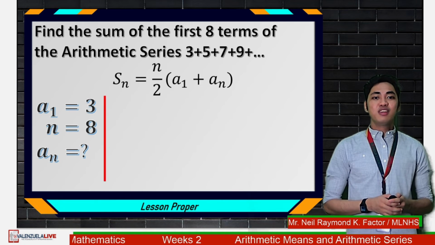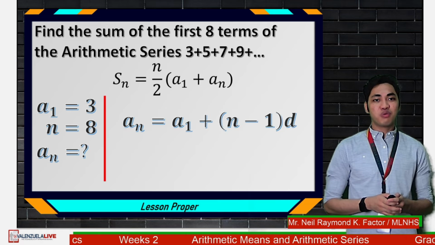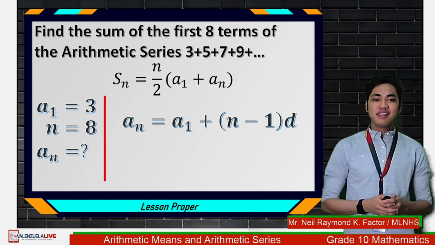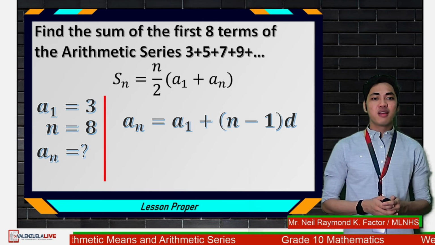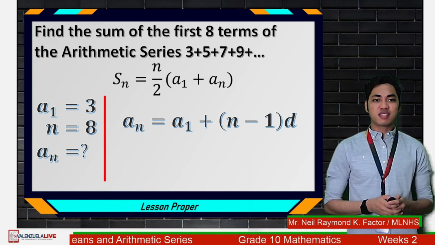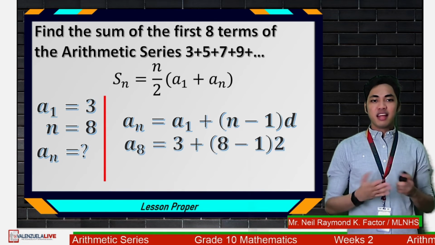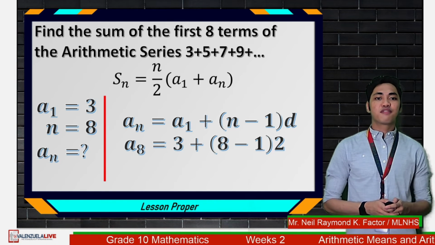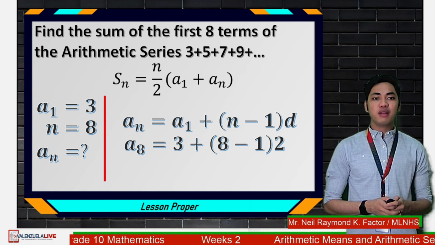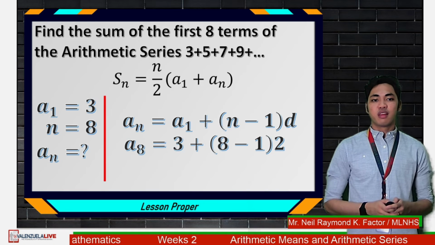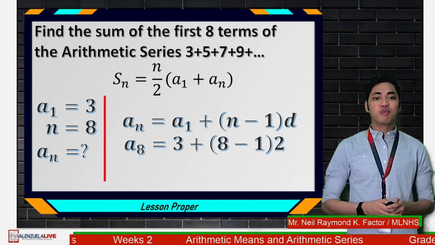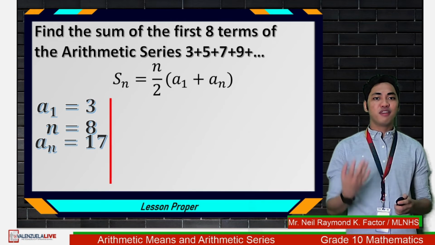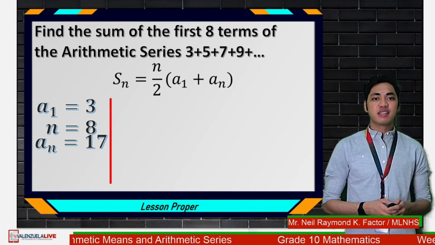How? We can use our formula for arithmetic sequence and find or compute for a sub 8. So again, that is a sub n is equal to a sub 1 plus quantity n minus 1 times d. To get a sub 8, we substitute the values. So we have 3 plus quantity 8 minus 1 times 2. And if we're going to solve that, that would be equal to 17. So therefore, we have the value for a sub n, which is 17.